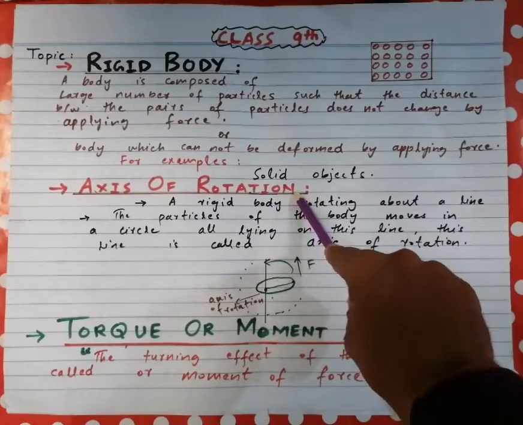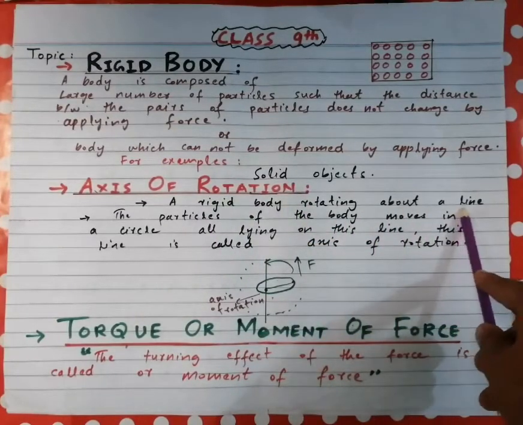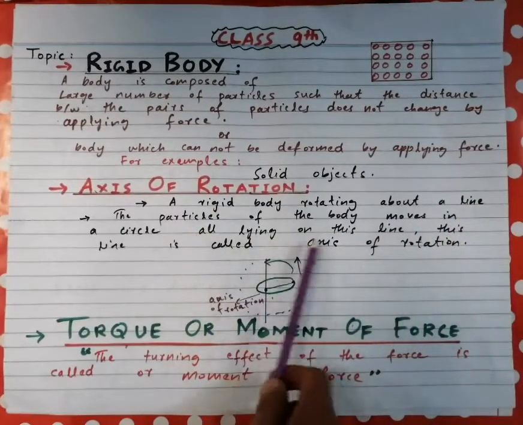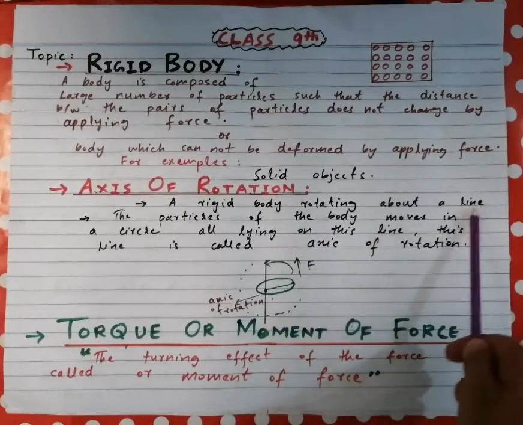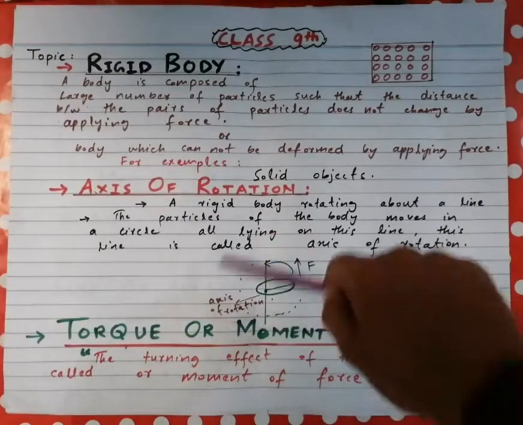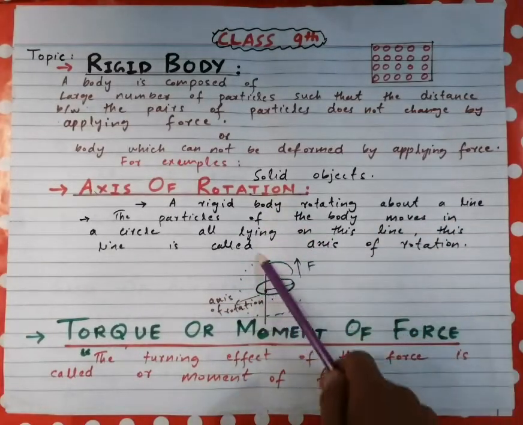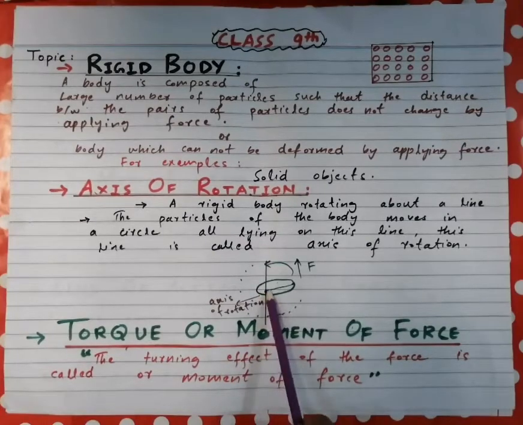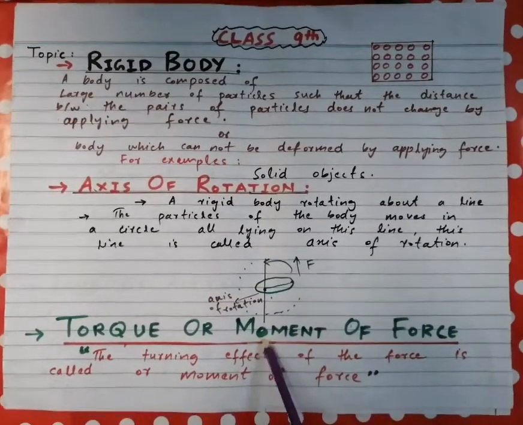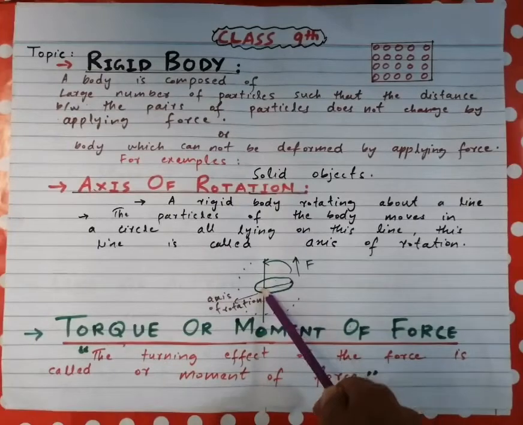For example, a rigid body rotating about a line such that all the particles of the body move in a circle, all lying on this line. This line is called the axis of rotation. It is the line along which a body moves in a circle, with the particles of the body lying on the point at the center of this circle. So this line is called the axis of rotation.